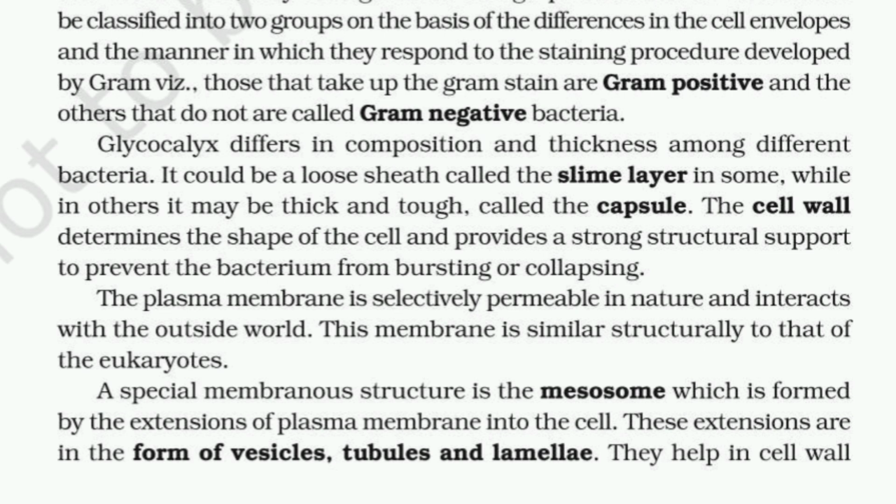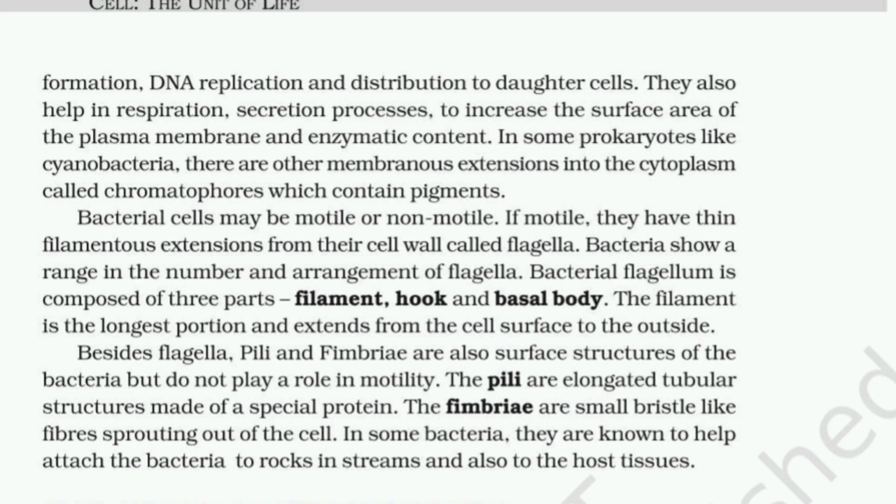A special membrane structure is the mesosome, which is formed by the extension of the plasma membrane into the cell. These extensions are in the form of vesicles, tubules, and lamellae. They help in cell wall formation, DNA replication, and distribution to daughter cells. They also help in respiration and secretion processes, to increase the surface area of the plasma membrane and enzymatic content. In some prokaryotes like cyanobacteria, there are other membranous extensions into the cytoplasm called chromatophores, which contain pigments.